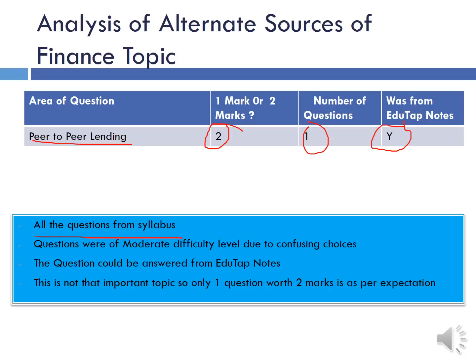So all the questions were from syllabus. Question was of moderate difficulty, we would say, due to confusing choices again. But the question could be easily answered from EduTap Notes. This is again not an important topic, and one question worth 2 marks is as per expectation.